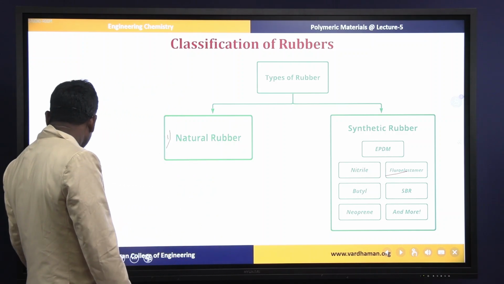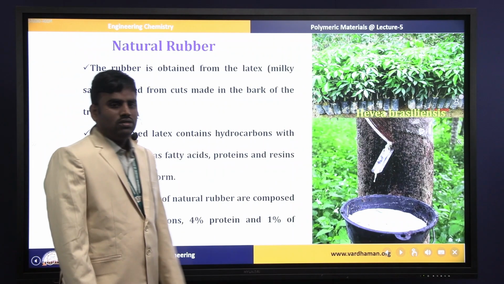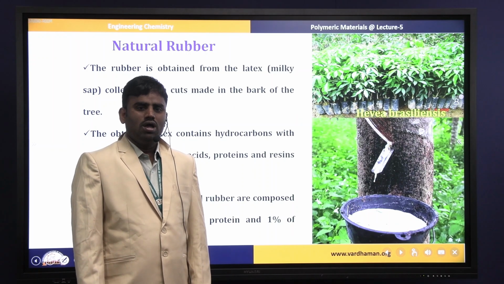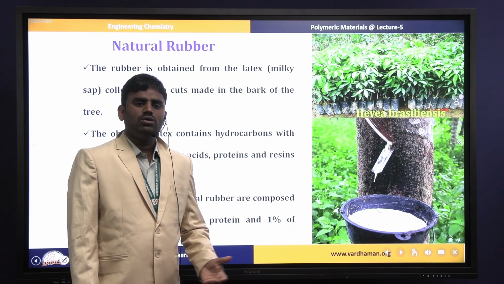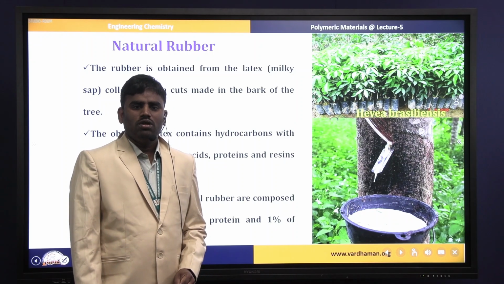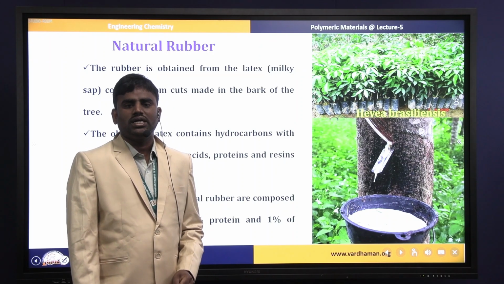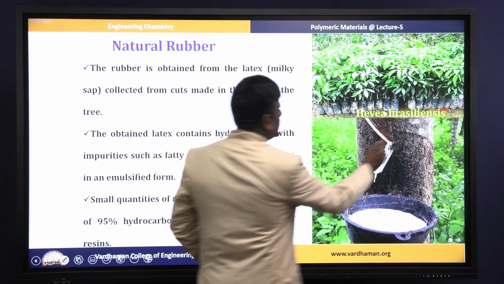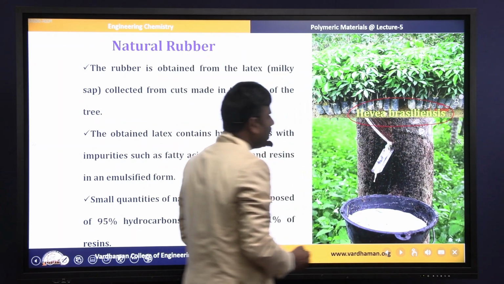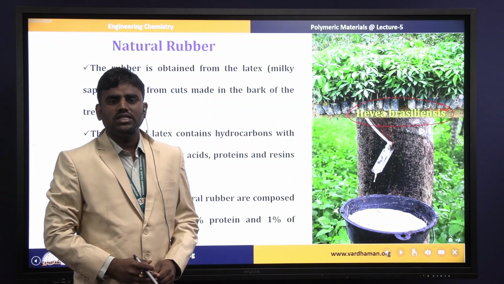Next, moving to natural rubber. How can we synthesize natural rubber? Around the globe, more than 200 varieties of rubber plants exist, but one of the most promising rubber trees is Hevea brasiliensis. Most of the rubber we get is from the Hevea brasiliensis tree.